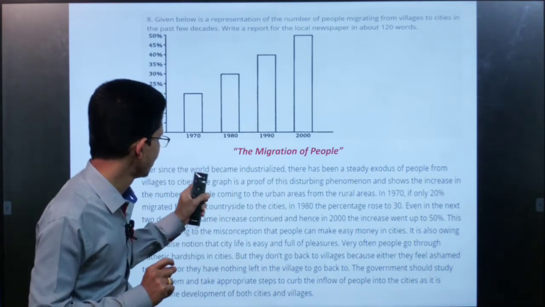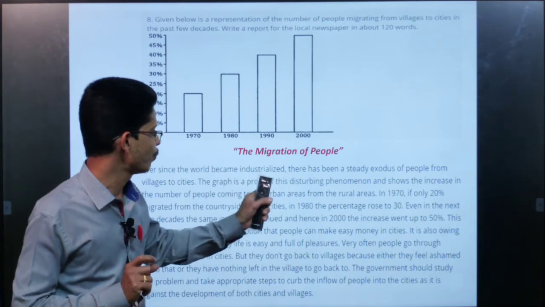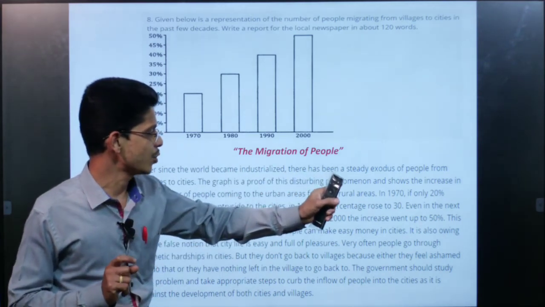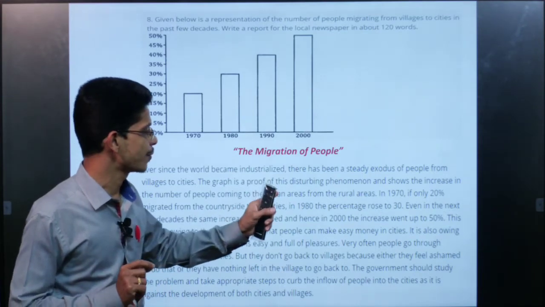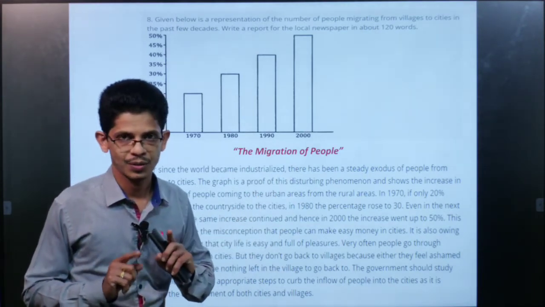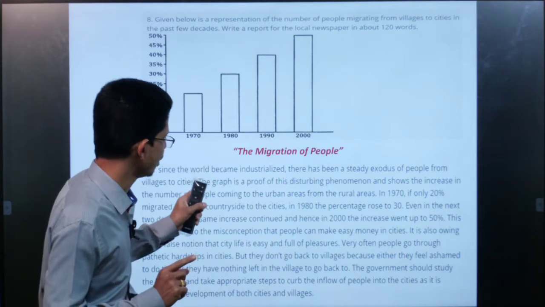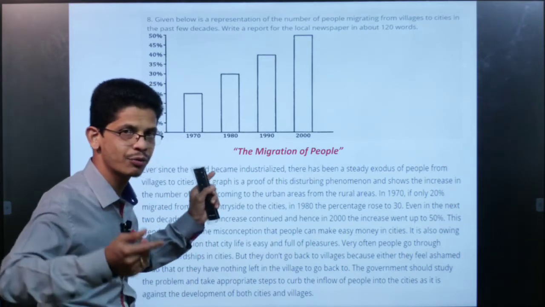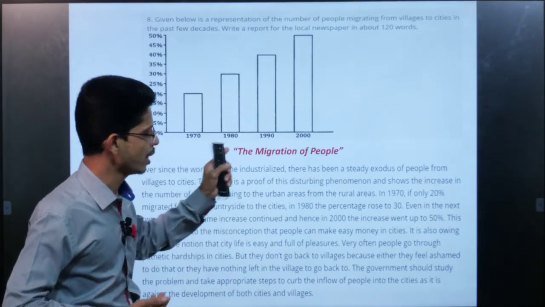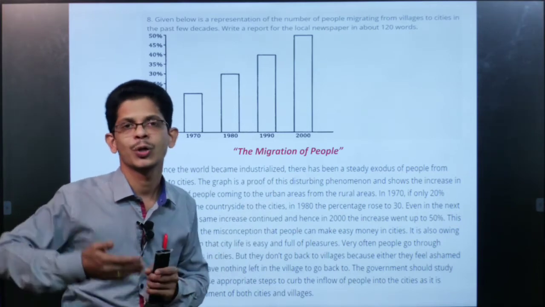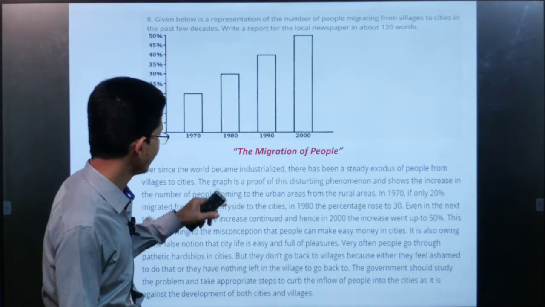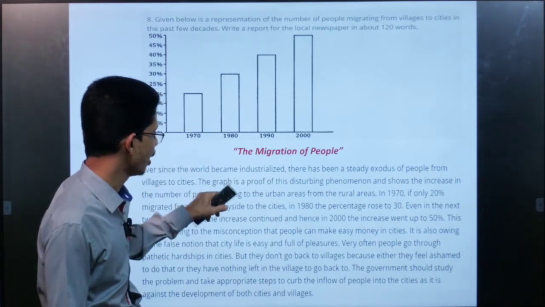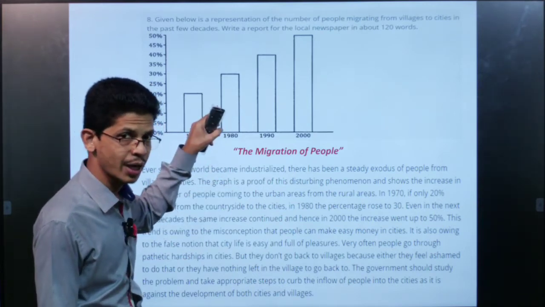And the second one: the graph is a proof of this disturbing phenomenon and shows the increase in the number of people coming to urban areas from the rural areas. See here, we have introduced the topic with a symbol or with a proof that industrialization has made people migrate towards cities from rural areas. Then we introduced this graph. The graph is a proof. So by that we have introduced it.